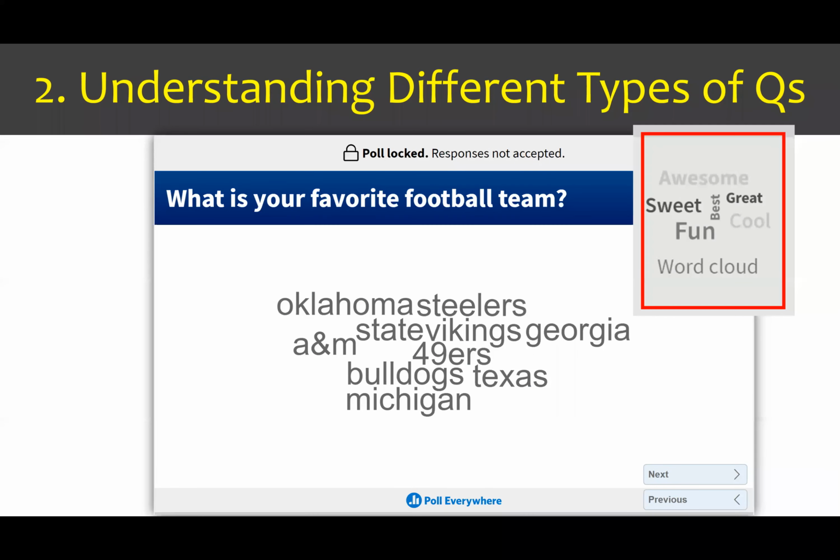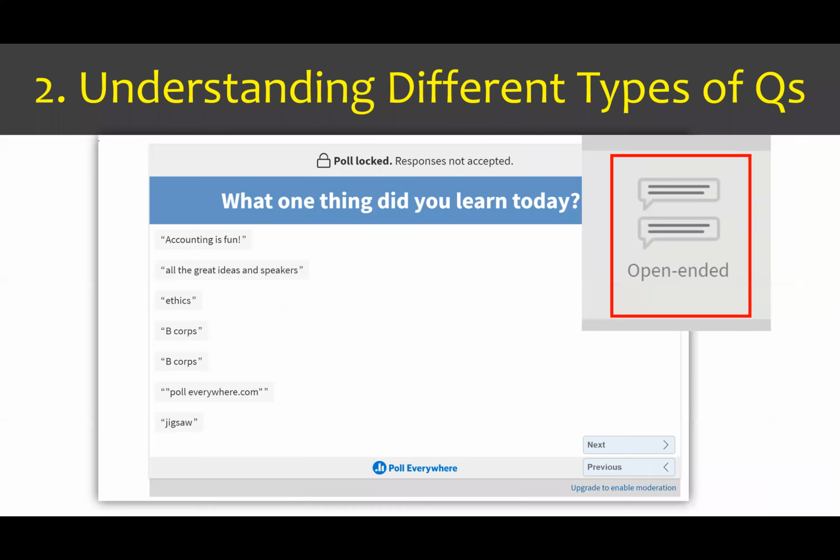So it's a really nice option when you want students to enter a lot of different types of answers. And then the next type of question that we have is called an open-ended question. This is similar to a word cloud, except it produces a different result. In an open-ended question, you see a list of all the students' answers, and it scrolls through those answers.